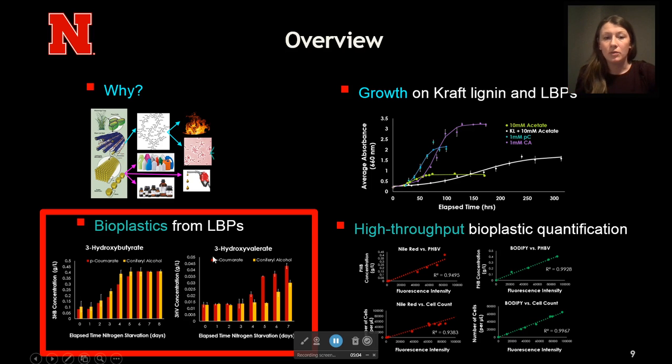Producing bioplastics from lignin breakdown products aims at helping produce them from a more renewable and possibly more cost-effective source to help foster more widespread adoption. And the last one is our high-throughput method, which helps quantify the bioplastics.